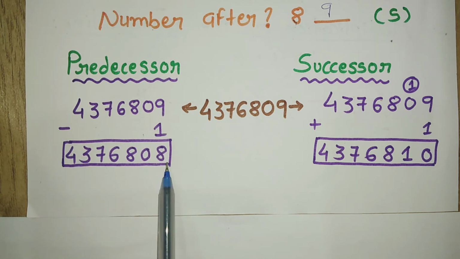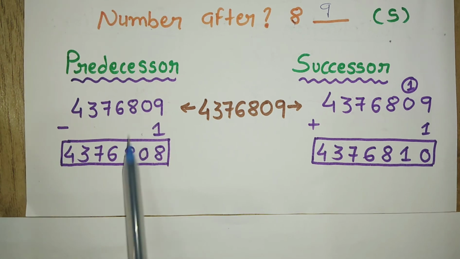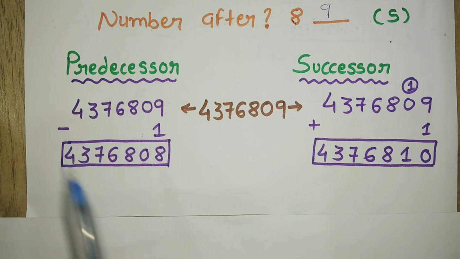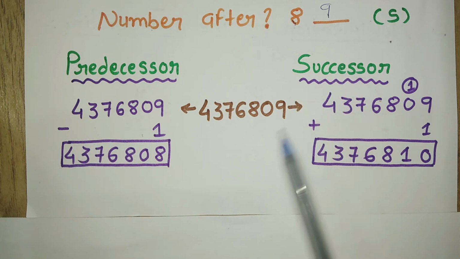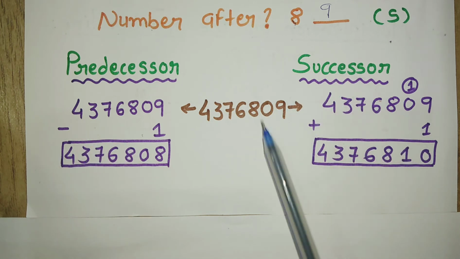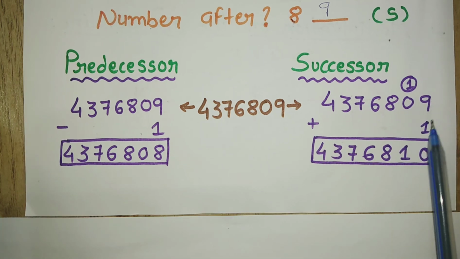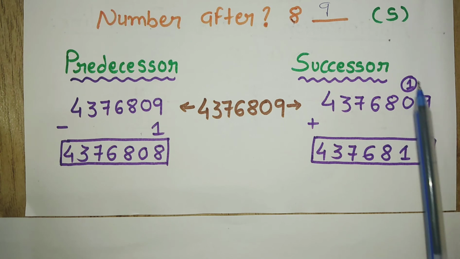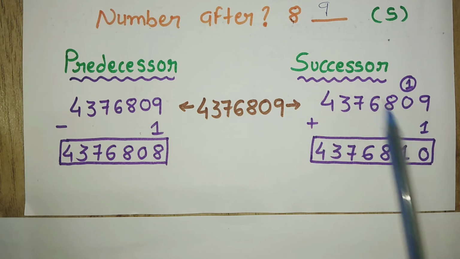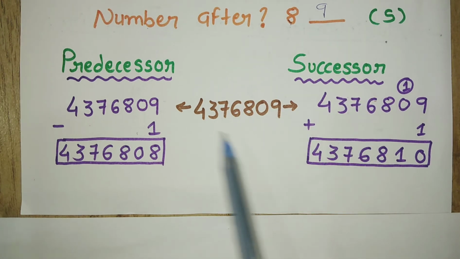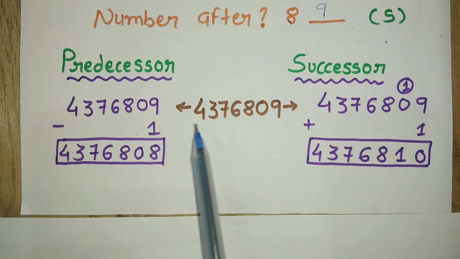9 minus 1 is 8. 0 zeros as it is, 8 as it is, 6, 7, 3 and 4. All other digits will be as it is. Successor means next number, so +1. 9 plus 1 is 10, 0 carry over 1, and 1 plus 0 is 1, and the other digits will be as it is. This is the successor and predecessor. In short, successor means the number after, +1, and the predecessor means the number before.